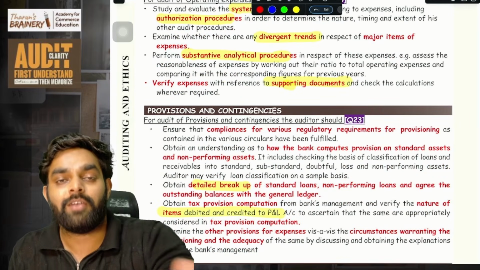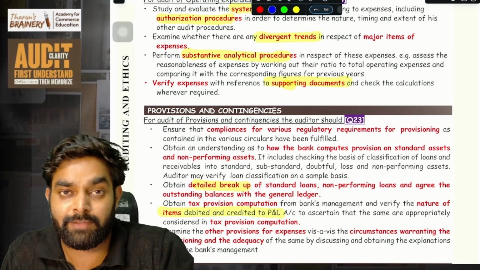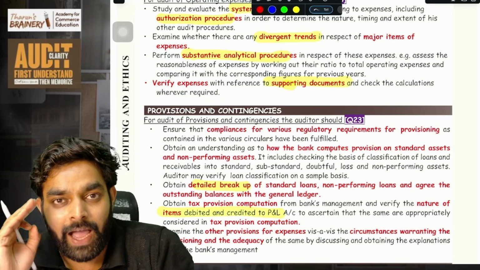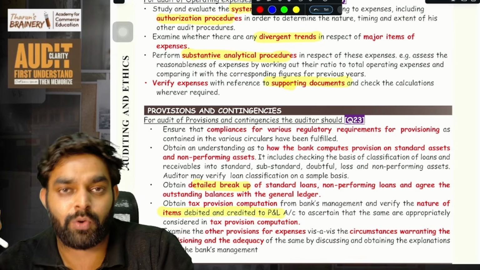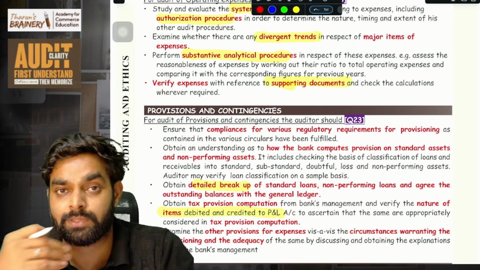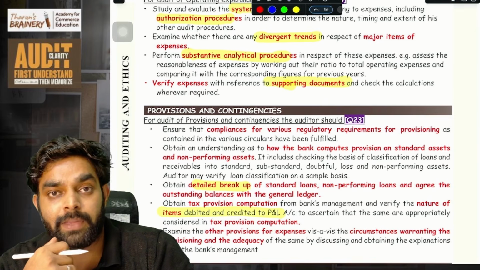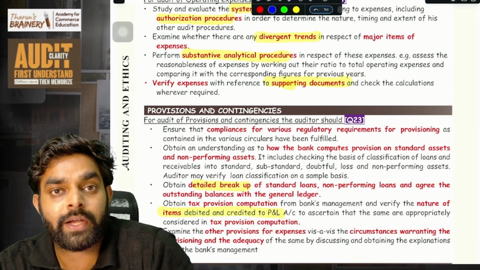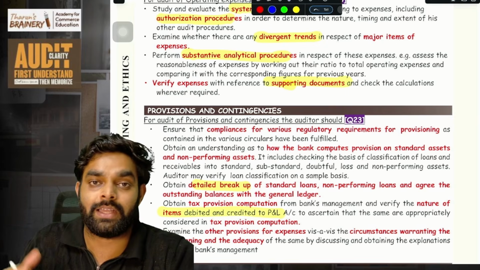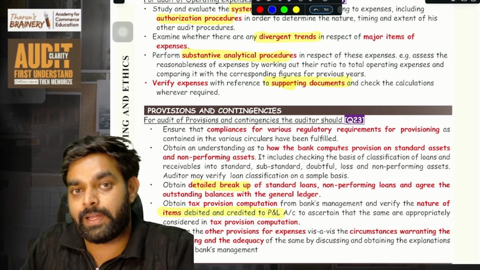If you don't know, wait for the video. Next week I'll upload a video on SA 520. This is the most critical video because SA 520 analytical procedures, I'm 100% sure 80% of CA Inter students don't know that. Even if you have attended classes, majority of the students I have seen in my Power Prep batch, which is happening next week, there are a lot of students coming in, previous Power Prep batches, they don't know what is 520. They know all the theory, but they don't know what actually is substantive analytical. That takes a time to explain. I will explain it in the upcoming video.